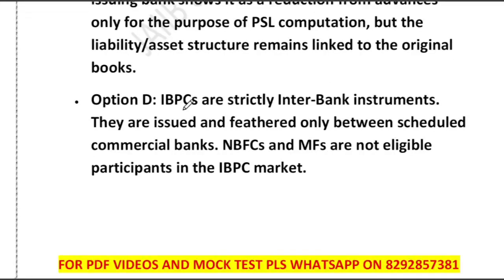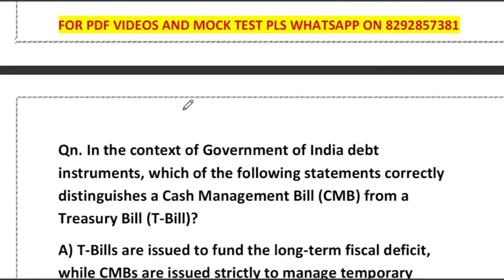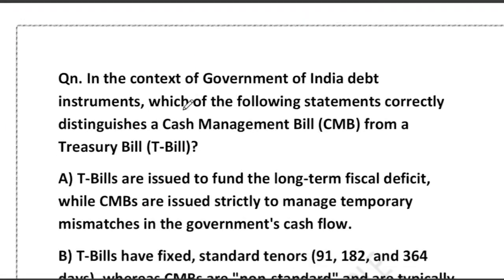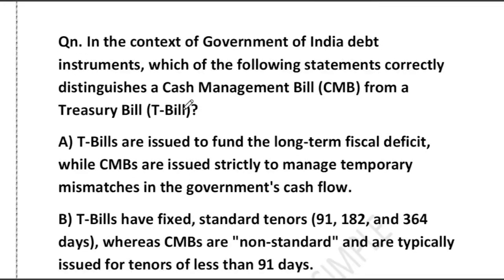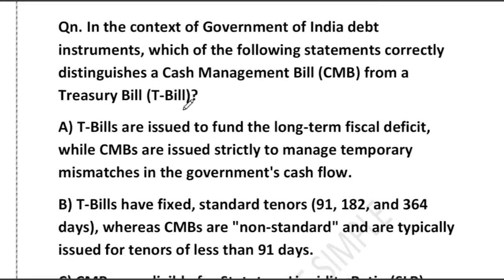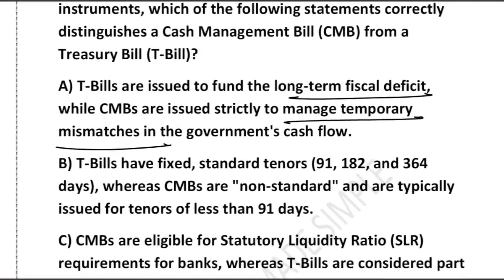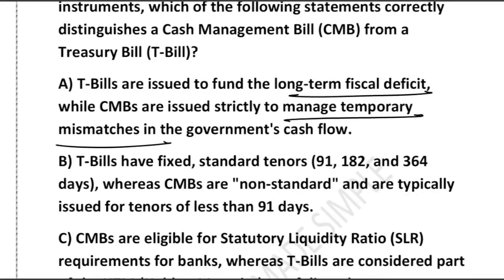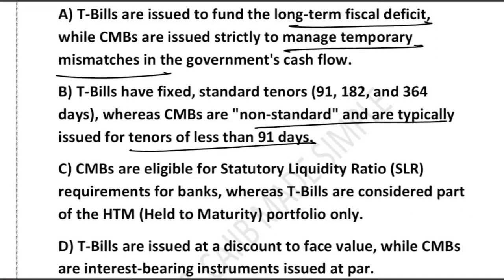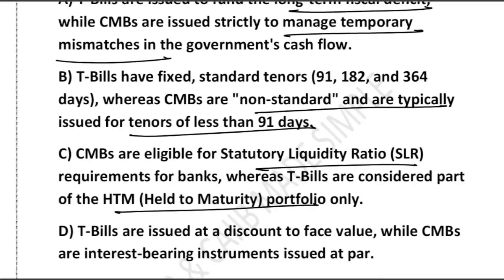In the context of the Government of India debt instruments, which of the following statements correctly distinguishes the CMB from a treasury bill? Cash management bill and treasury bill difference they are asking. Option A: T-bills are issued to fund the long-term fiscal deficit, CMBs are issued strictly to manage temporary mismatch. Option B: T-bills have a fixed standard tenor, while CMBs are non-standard and are typically issued for tenor less than 91 days. Option C: CMBs are eligible for statutory liquidity ratio, while T-bills are considered part of the held-to-maturity portfolio. Option D: T-bills are issued at a discount to face value, while CMBs are interest-bearing instruments.